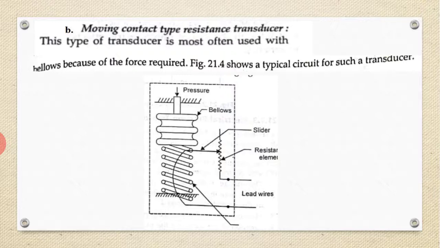The circuit is shown here with the slider. When pressure is applied, the bellows are compressed and the slider moves over a resistance. It is a potential divider, so we get a change in the resistance. That is taken into account to say how much pressure is applied, based on how much change in resistance is obtained. This is the moving contact type resistance transducer.